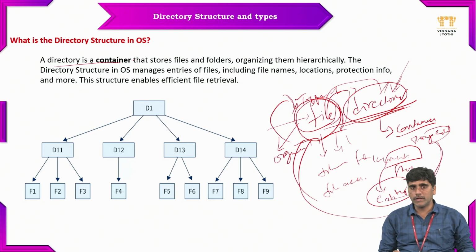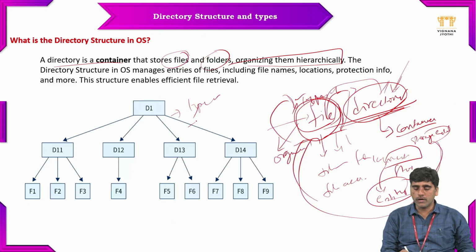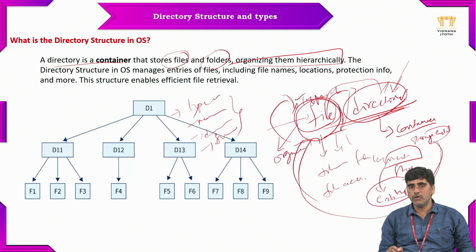A directory is a container that stores files and folders, organizing them hierarchically. So the organization is very important, how you are organizing is important. You can organize the files by type of the file, or name of the file, or date of the file, or size of the file. By all these ways you can organize your files in different ways.